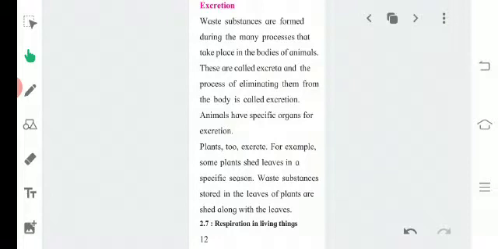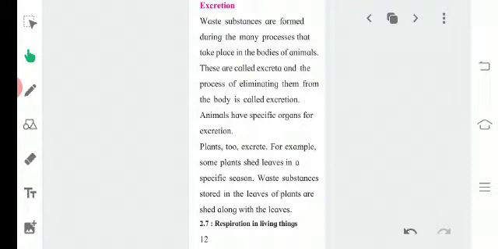Okay, here is the topic: excretion. It is taken from your State Book of Maharashtra, Book of Science, from page number 12. Let's study now. What is excretion? Students, a simple definition, you have to note it down in your notebook. Excretion is nothing but the waste substances that are formed during the metabolic processes that take place in the bodies, right?